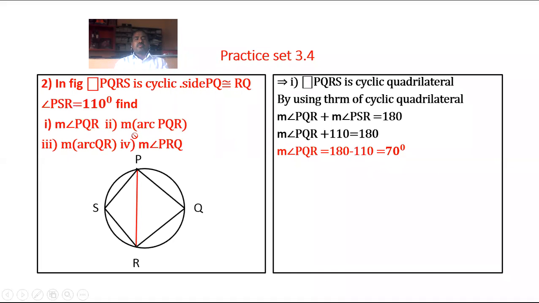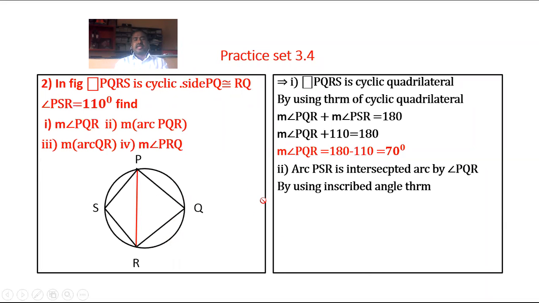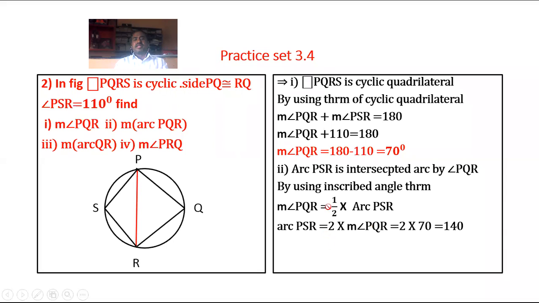And second, to find the measure of arc PQR. Therefore, arc PSR is the intercepted arc by angle PQR. By using inscribed angle theorem, the angle PQR is equal to half measure of arc PSR, but angle PQR is given 70 degrees. Therefore, 70 is equal to half multiplied by measure of arc PSR.